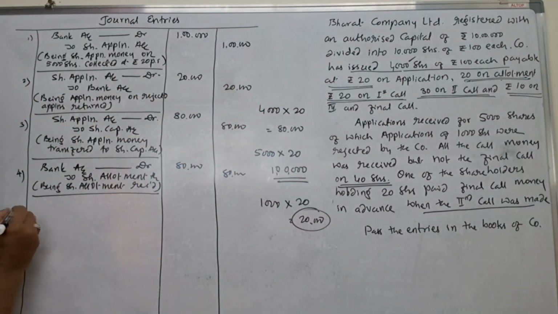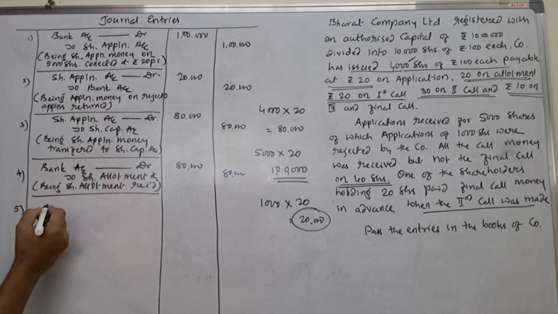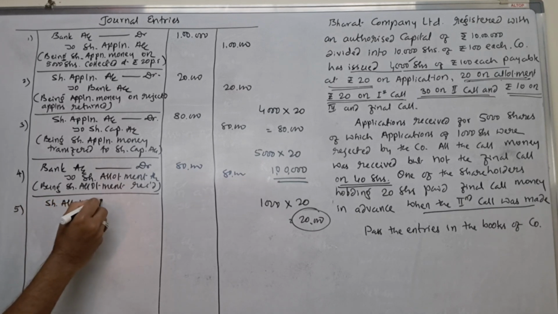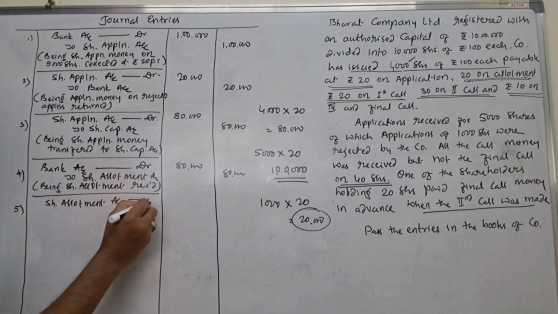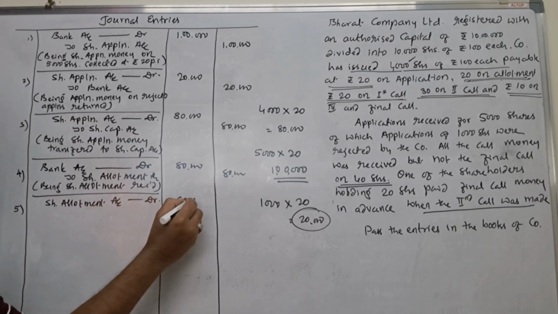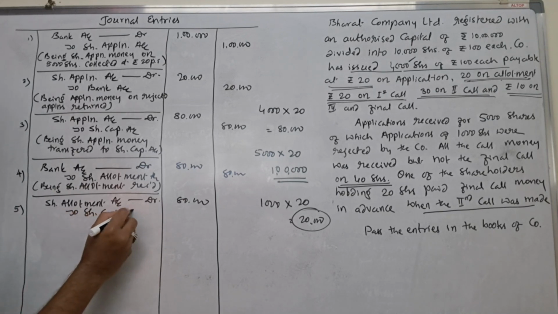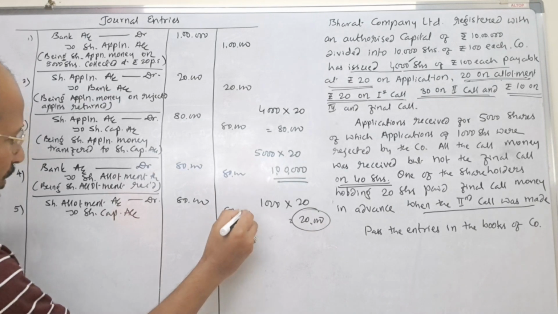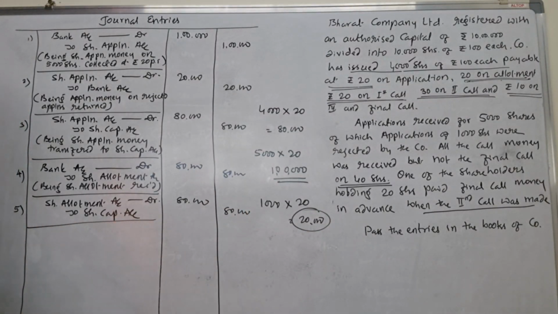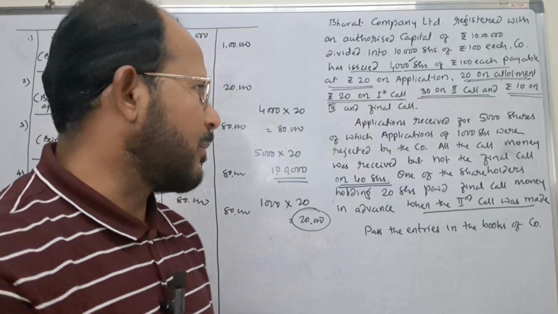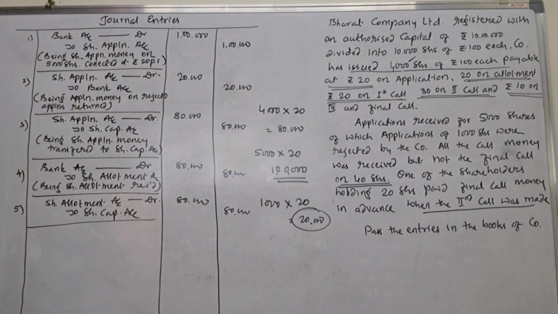Next, you transfer this to share capital account. At that time, what journal entry do we pass? Share allotment account is to be debited, or this is also called the due entry, rupees 80,000 to share capital account, rupees 80,000. You can write the narration being share allotment money due, or being share allotment money transferred to share capital account. This is the fifth journal entry. Next, what is the sixth journal entry?